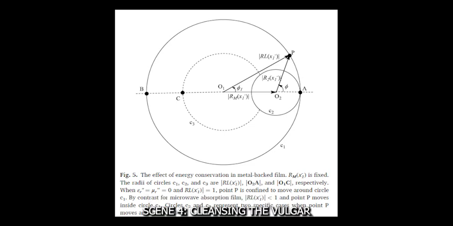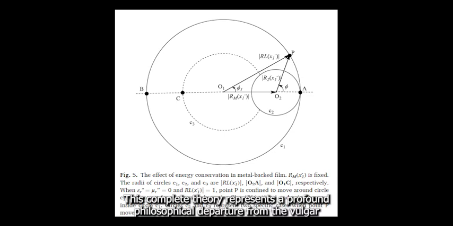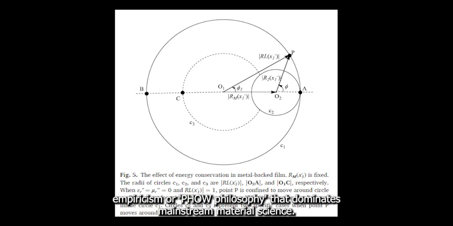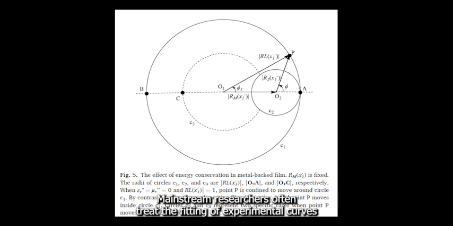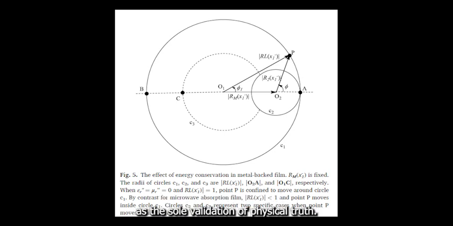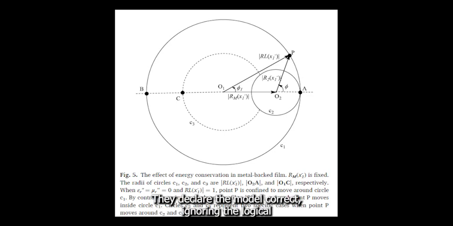Scene 4, Cleansing the Vulgar Empiricism. This complete theory represents a profound philosophical departure from the vulgar empiricism or PHOW philosophy that dominates mainstream materials science. Mainstream researchers often treat the fitting of experimental curves as the sole validation of physical truth. If they can fit a reflection loss curve using a flawed model, they declare the model correct, ignoring the logical and mathematical self-contradictions beneath. Consider the history of science.